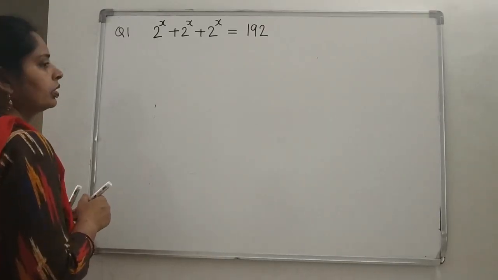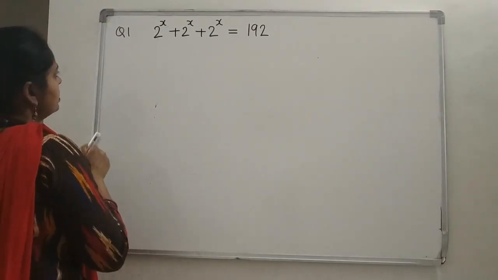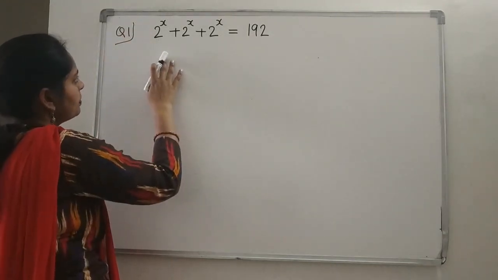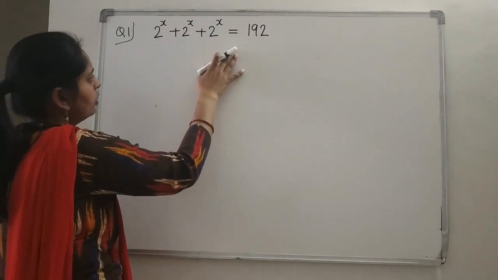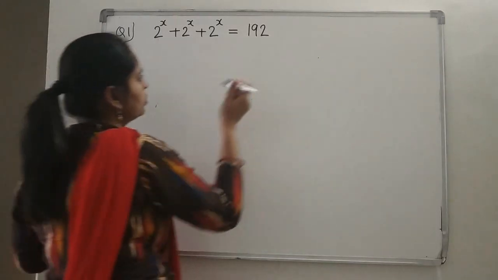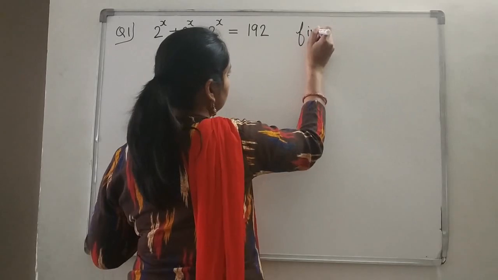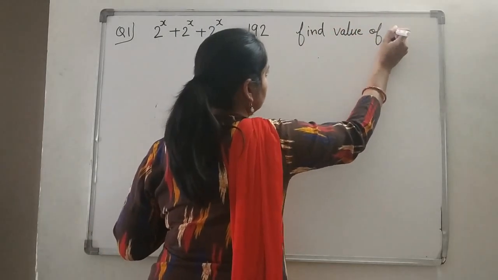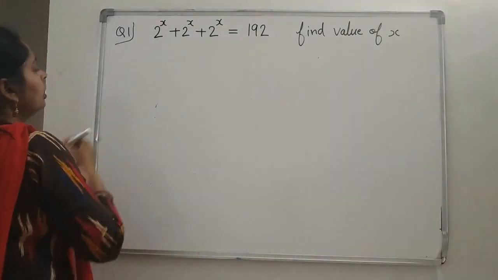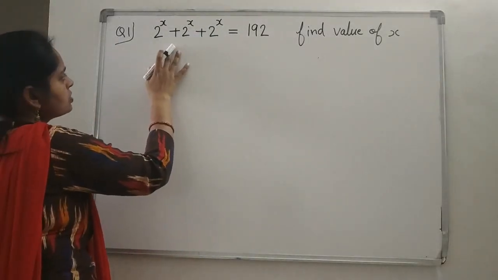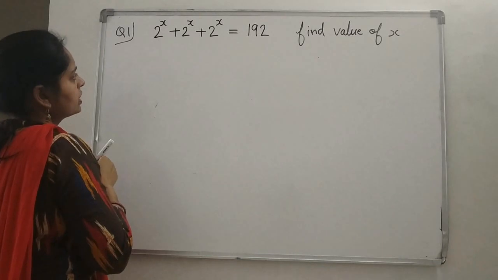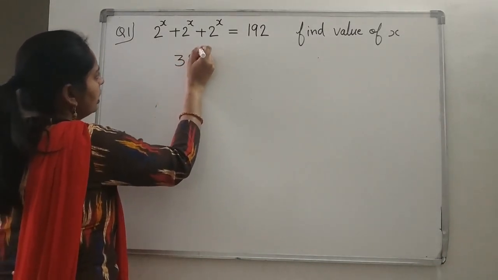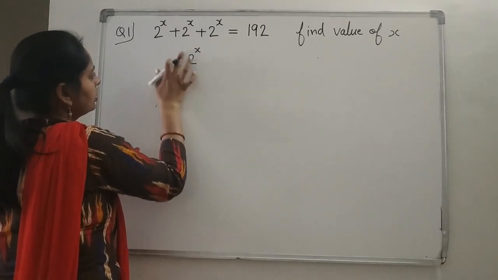Okay? Yes, now see some other questions. Suppose you are having the question as 2 to the power x plus 2 to the power x plus 2 to the power x is equal to 192, and you have to find the value of x. So you can see here 2 to the power x plus 2 to the power x plus 2 to the power x will give you how much? 3 times 2 to the power x, right?